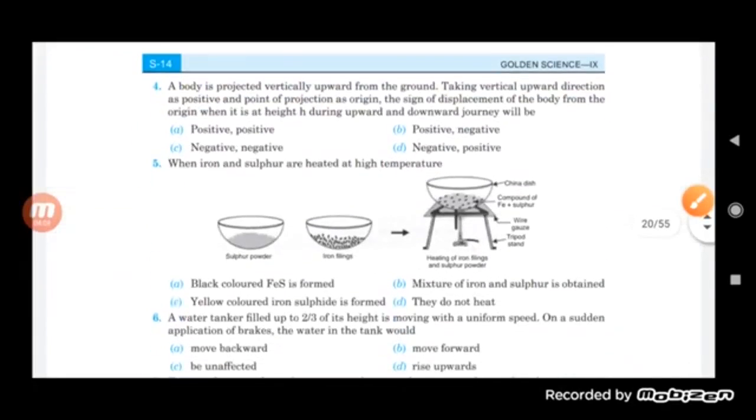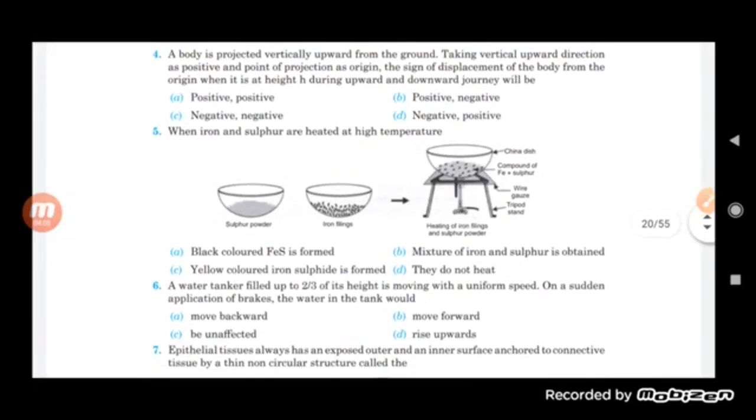Now see here, the next question is, a body is projected vertically upward from the ground. Taking the vertically upward direction as positive and the point of projection as origin, the sign of displacement of the body from the origin when it is at a height h during the upward and downward journey will be.